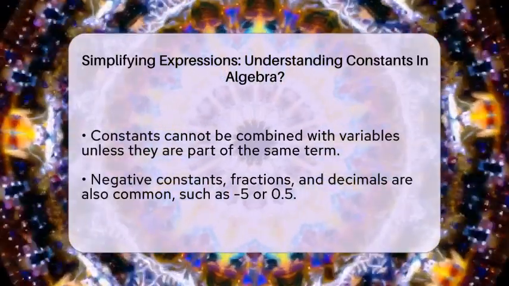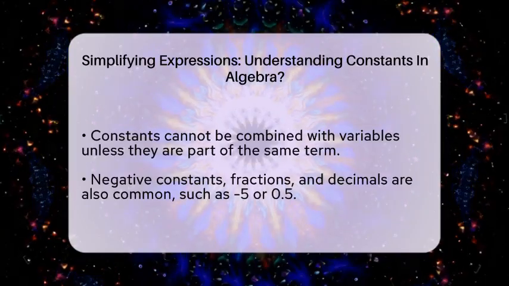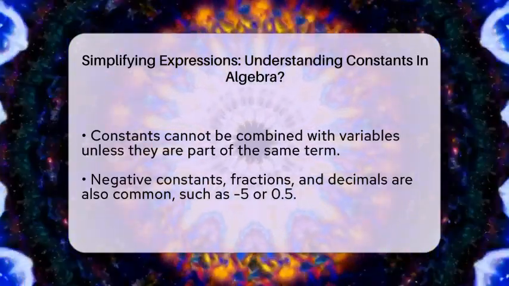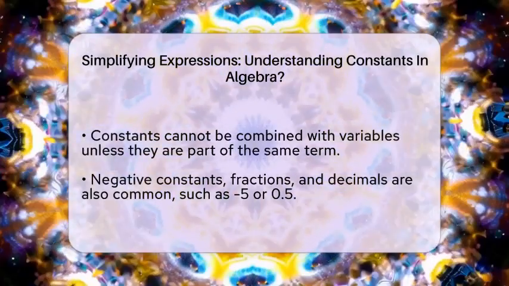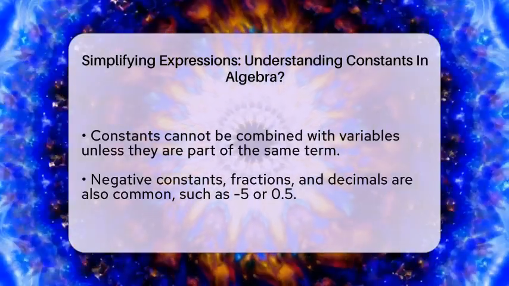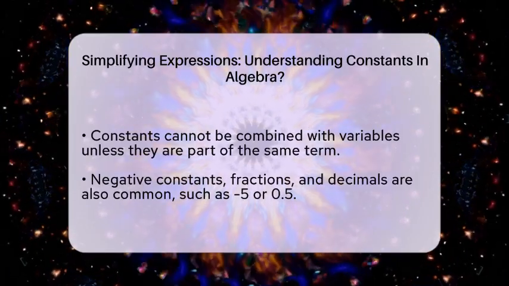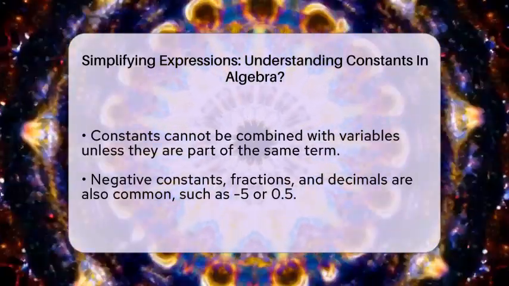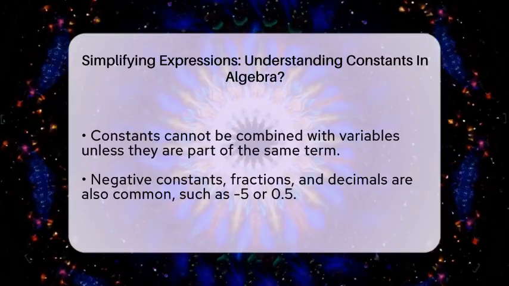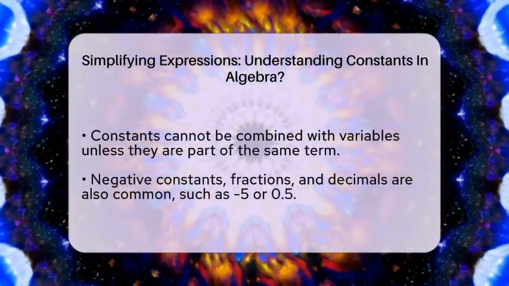Sometimes, letters like A, B, or C are used to stand for constants when the exact number isn't known. This is common in formulas like ax plus b equals 0, where A and B are constants and x is the variable you want to find. Knowing about constants helps you organize and simplify algebraic expressions.